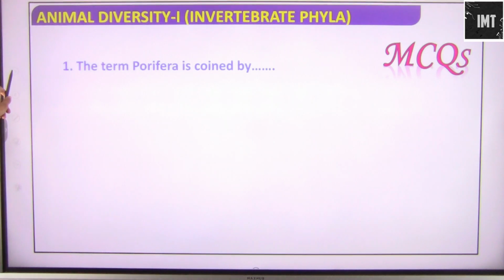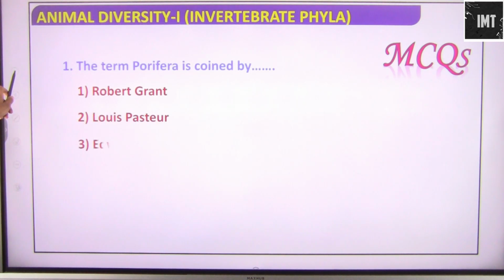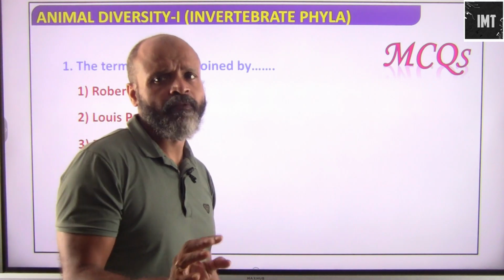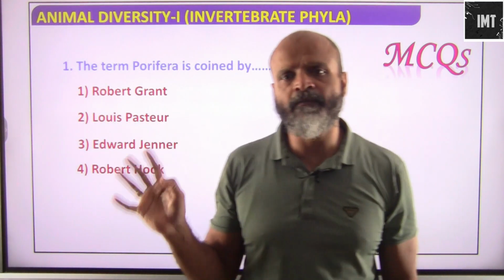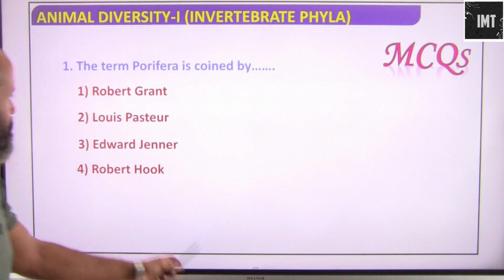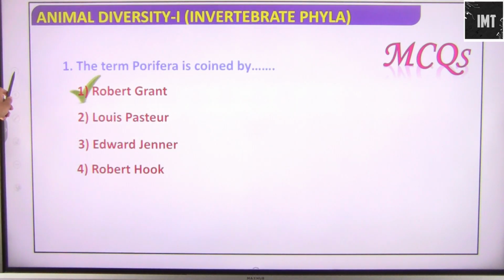The term Porifera was coined by: Robert Grant, Louis Pasteur, Edward Jenner, or Robert Hooke? So basically we are trying to solve some MCQs based on whatever knowledge we have gathered so far. So obviously this will be Robert Grant.